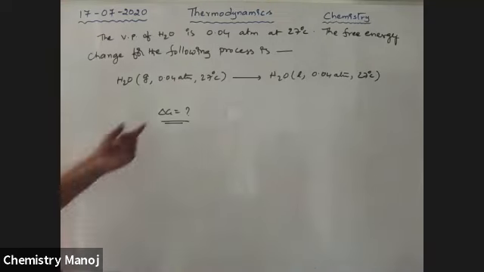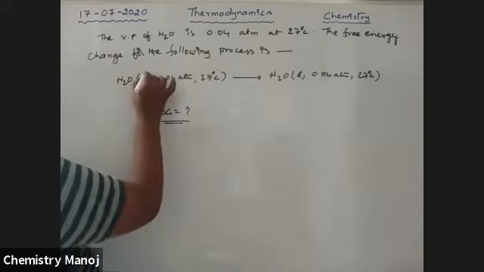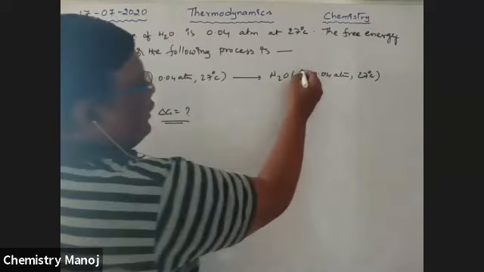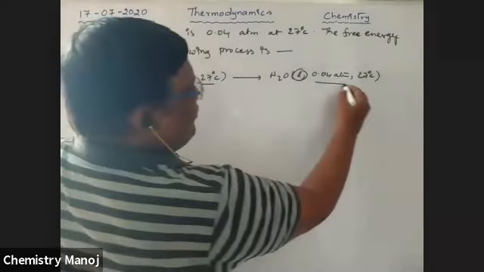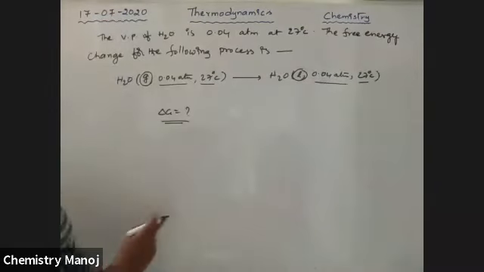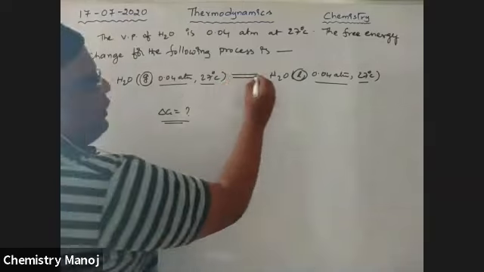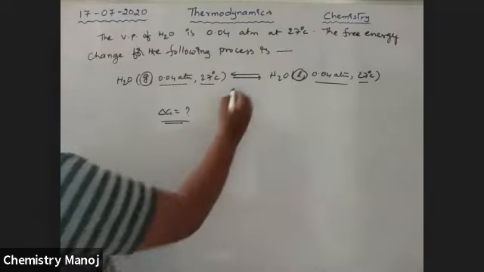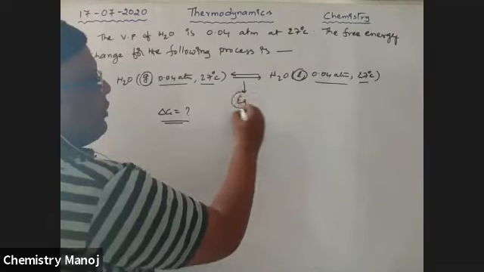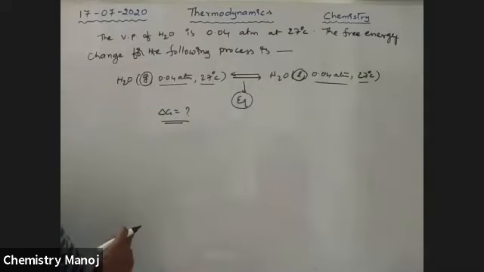See boys, he wants to calculate the delta G value. See here, it is gas and it is liquid, but the temperatures are the same. At this temperature and pressure, these two phases are in equilibrium. So this is at equilibrium at this temperature and pressure.